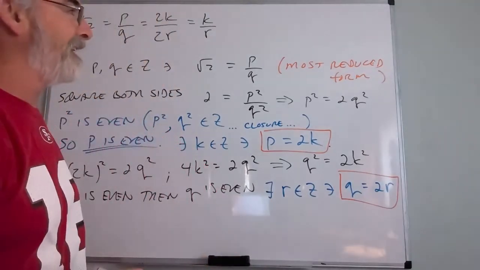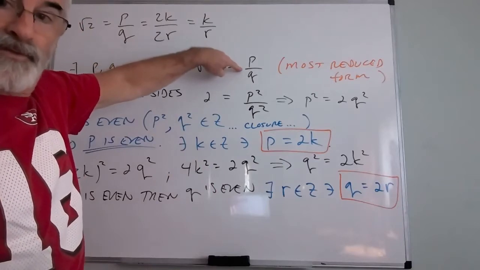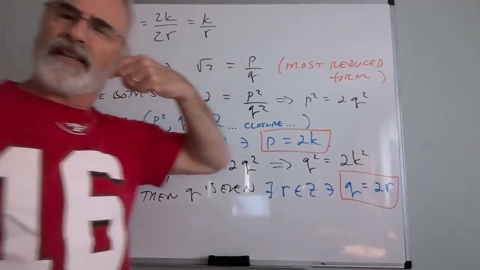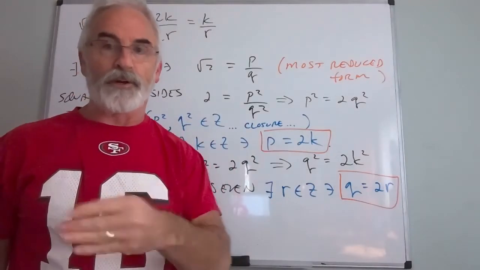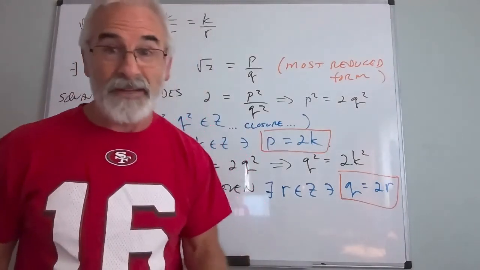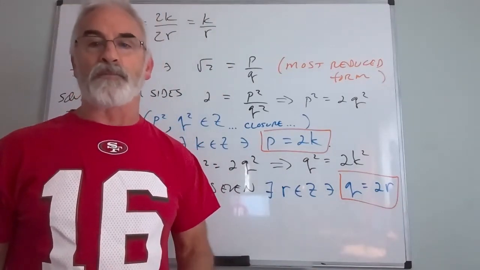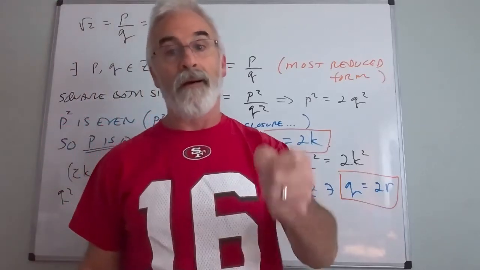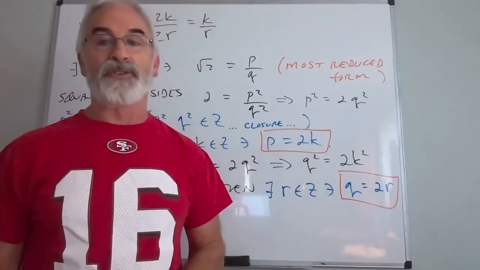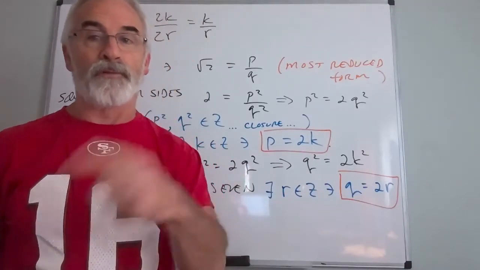Is that a problem? Yeah. We started by saying p and q were in their most reduced form. Now, an easy way of thinking about that, there is no fraction in its reduced form where both numerator and denominator can be even, because then you could cancel a 2. So any fraction in its most reduced form, one or both of the numbers actually have to be odd. I can have 2/3, I can have 5/3, but I can't have 2 over an even number.